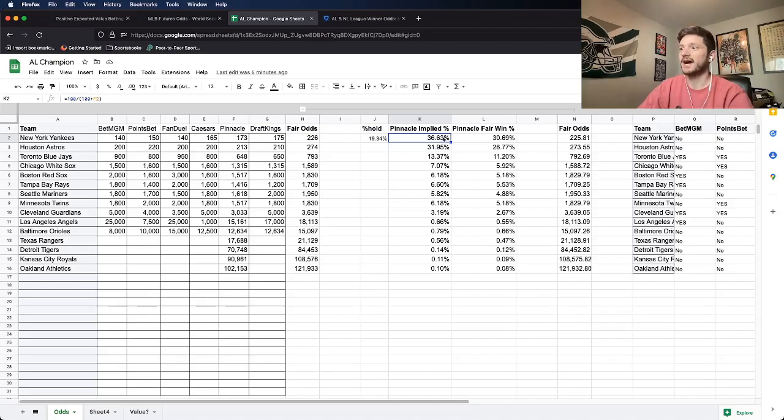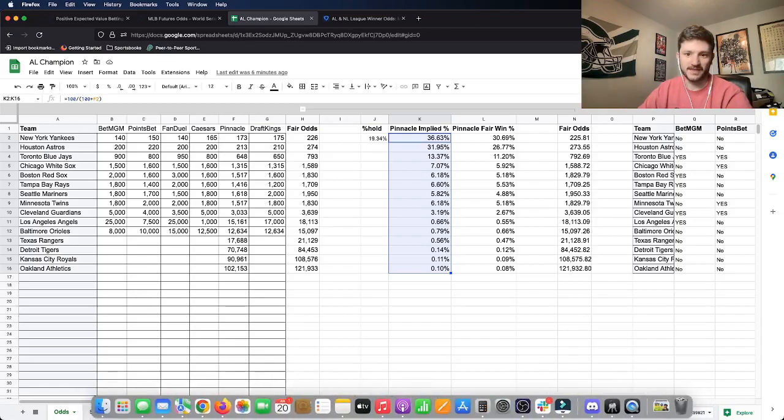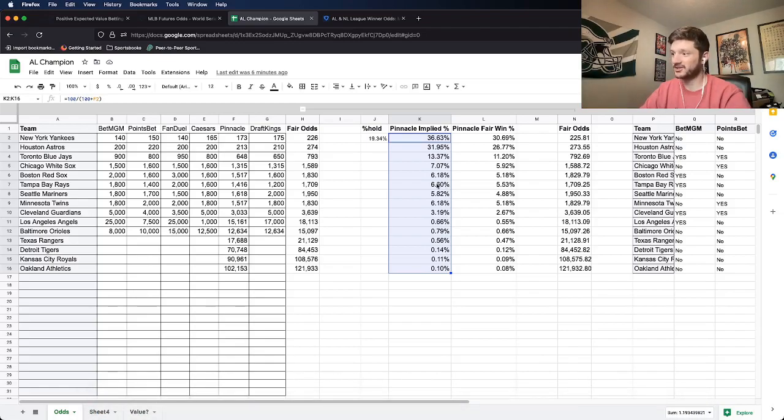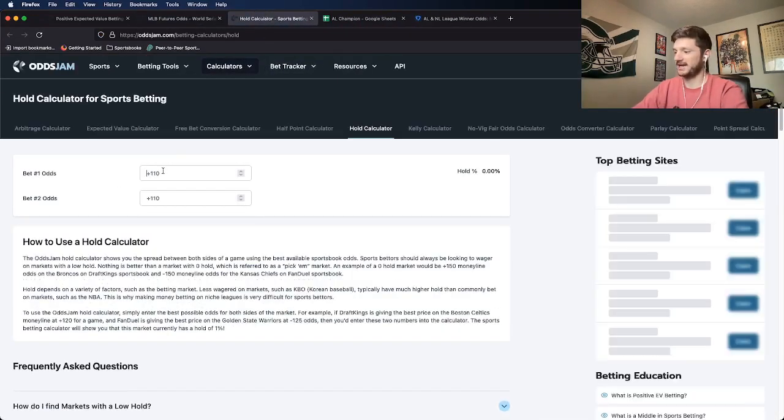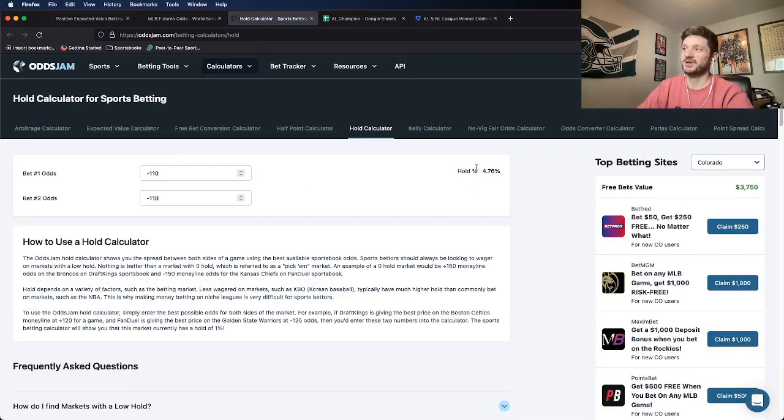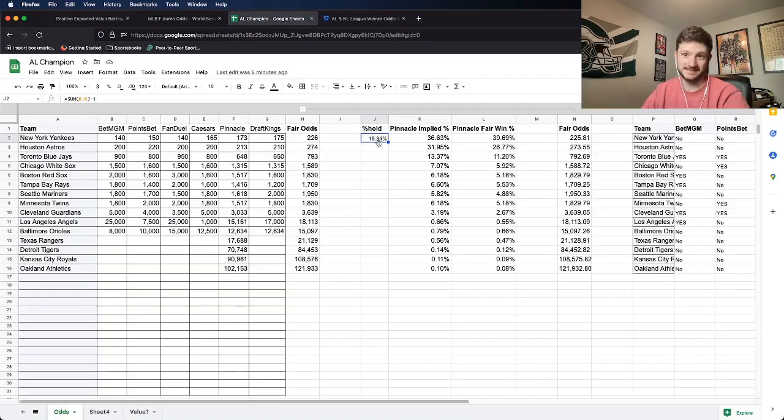And as you can see, that adds to like 1.19, so 119%, which means that there is a 19% hold on the market. Now that's insane. 19% hold on the market is ridiculous. If you just think about a standard minus 110 play on each side, minus 110 puts the hold percentage on that at 4.75%. This is all the way up at 19%, which just shows you how important it is to remove the vig and find out what the true line is.